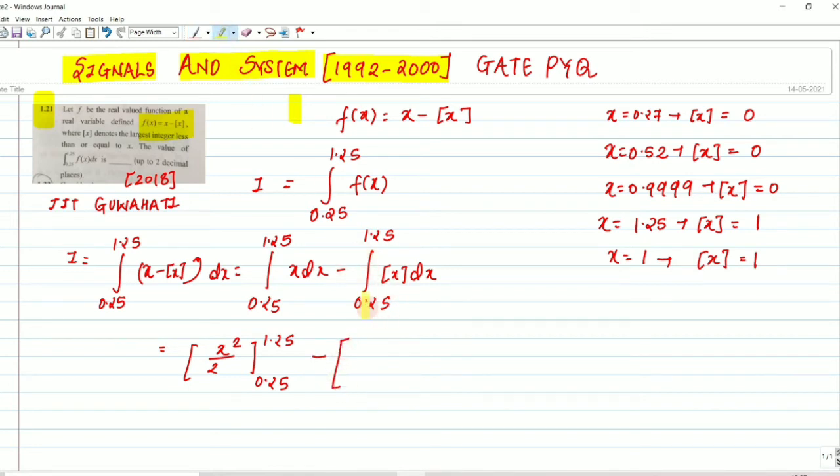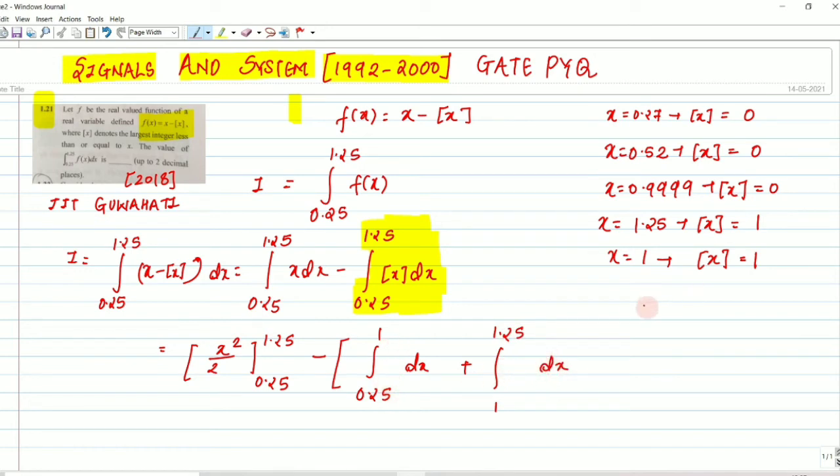Now focus on this part, it is very important. If you have not understood, you can ask me in the comment section. We split the second integral into 0.25 to 1, dx, and 1 to 1.25, dx.